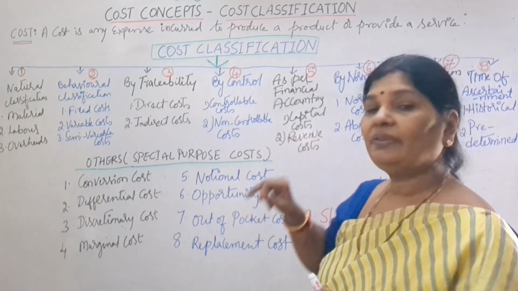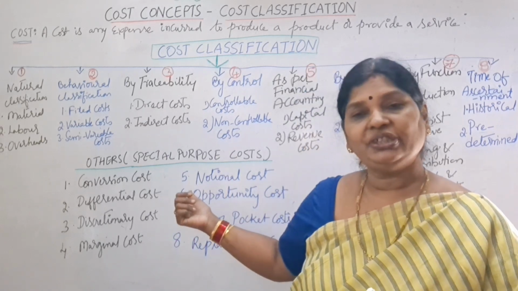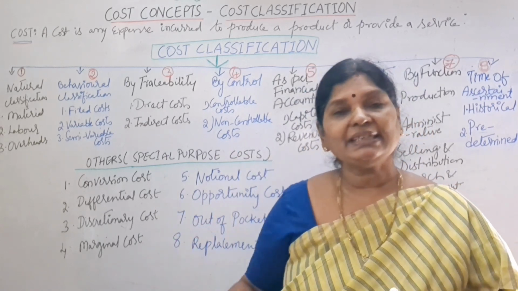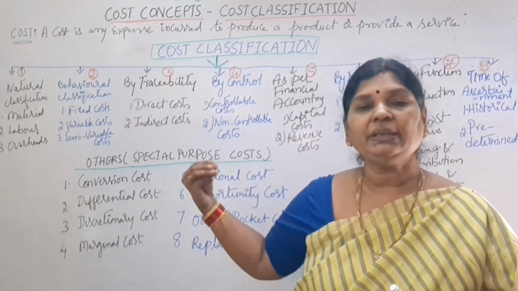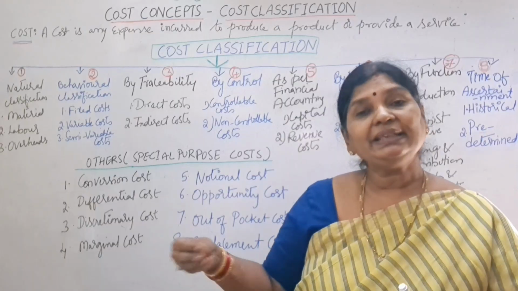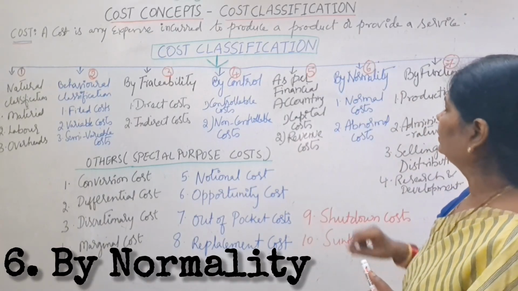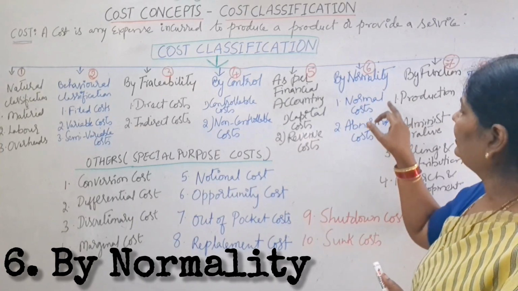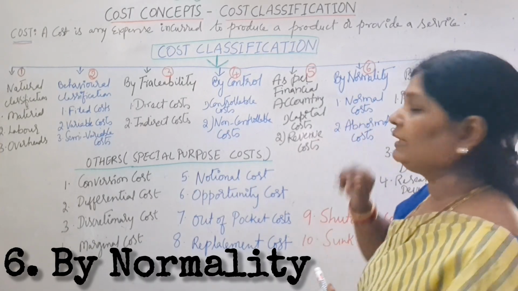Next, the second one is revenue cost. What is revenue cost? For example, to operate that particular machinery, we have to pay electricity charges or workers' wages. All that are called revenue cost, which are recurring in nature, day-to-day expenses. By normality, these costs are divided into normal costs and abnormal costs.